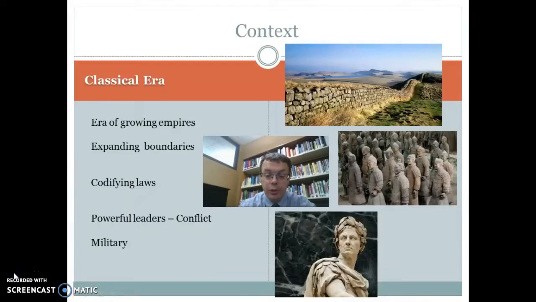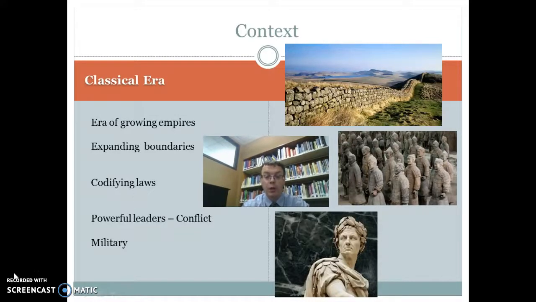This is also a time period of codifying laws. Codifying has the word code in there, so codifying just means making the laws and making sure that people follow them, that they're written down and they're followed. We will see laws written in Rome with the 12 Tables, which will be followed, and a lot of Confucianism will be followed in China, along with this other thing called legalism that is even used before Confucianism. So laws will be established like legalism, Confucianism in China, like the 12 Tables in Rome, and we'll get to those in a little bit.